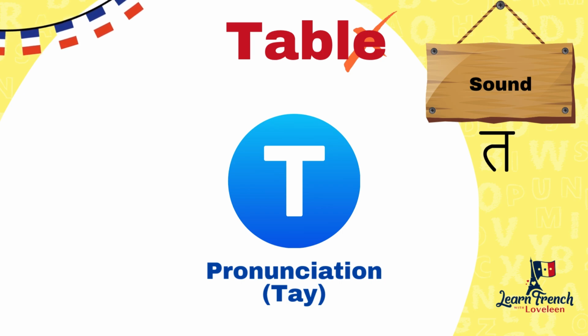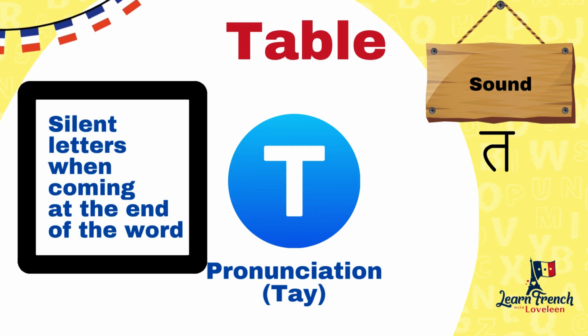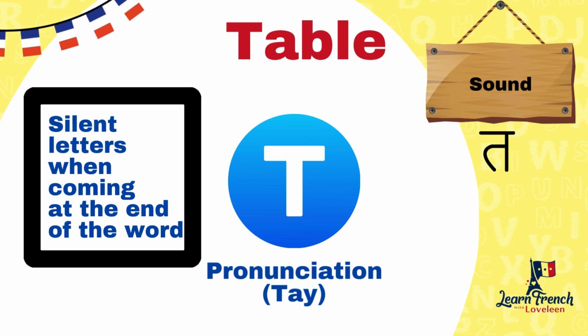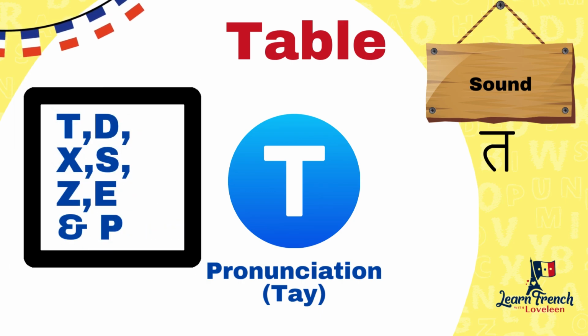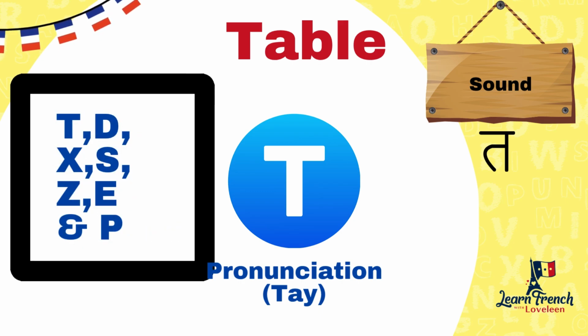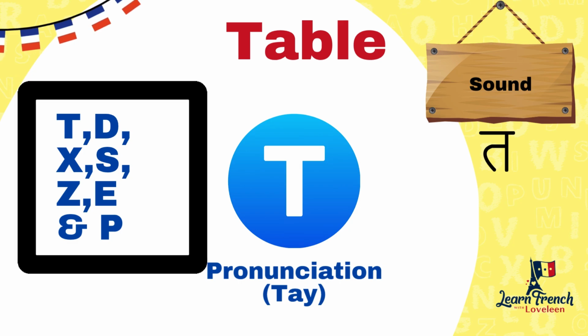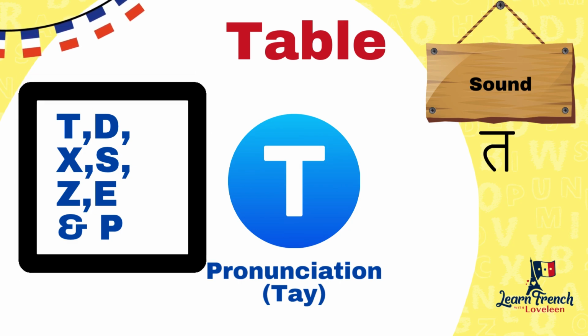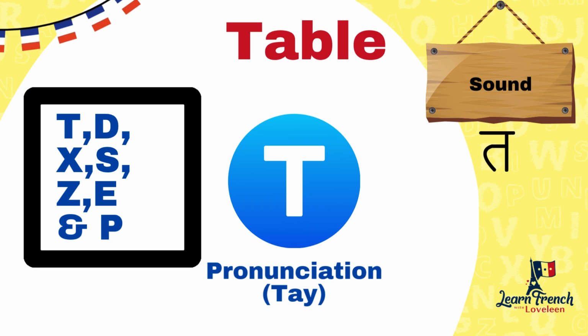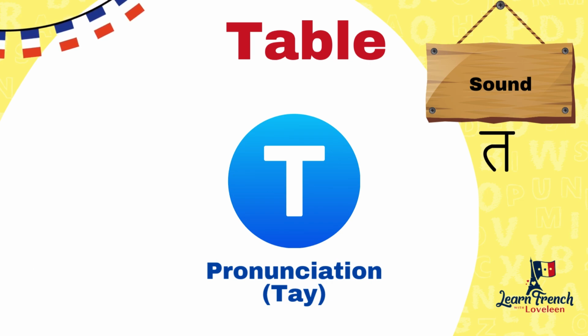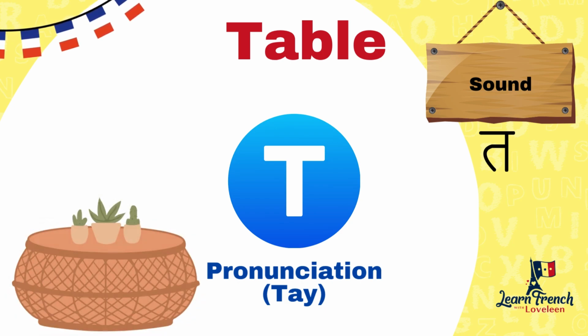Actually, in French, usually last letters are silent, and there are a few letters which are absolutely silent whenever they come at the end. And letter A is mostly silent, huh? So now I will read this word. Try. Yes, it is table.